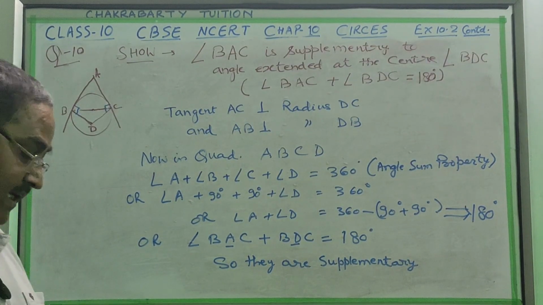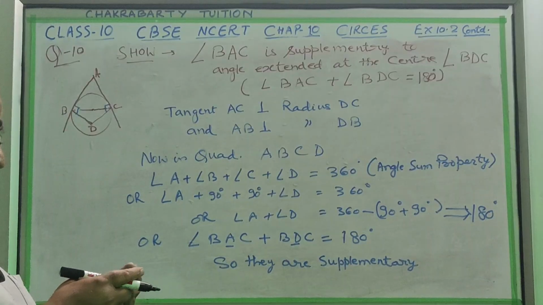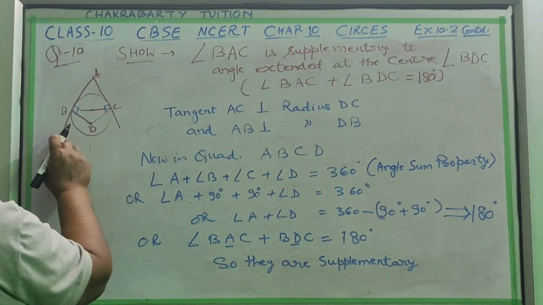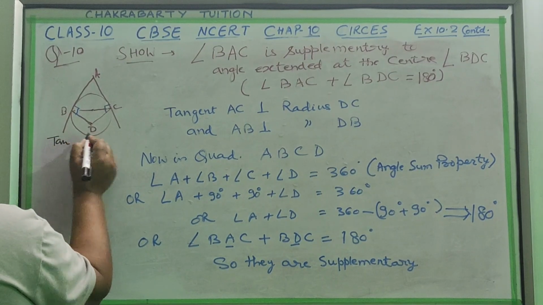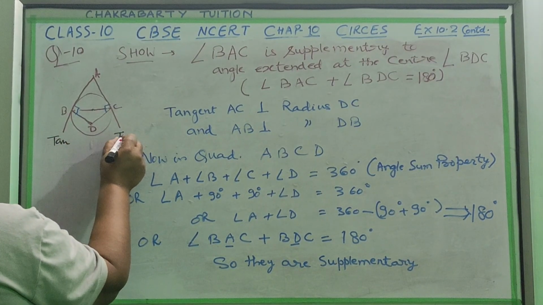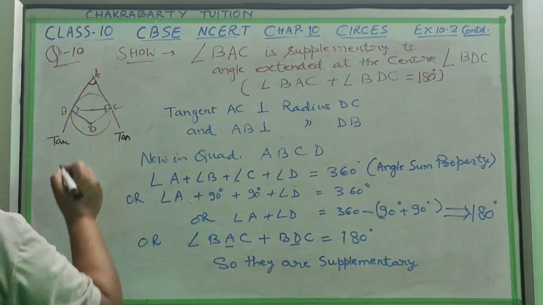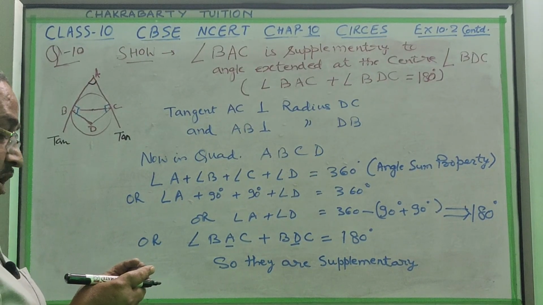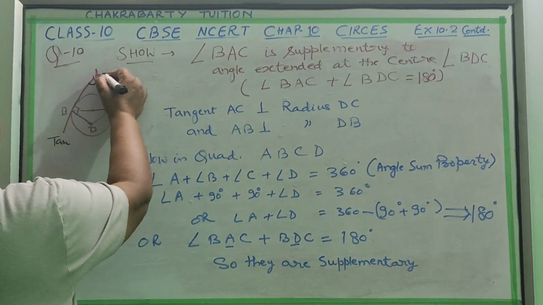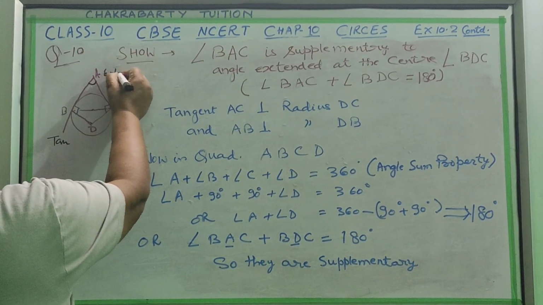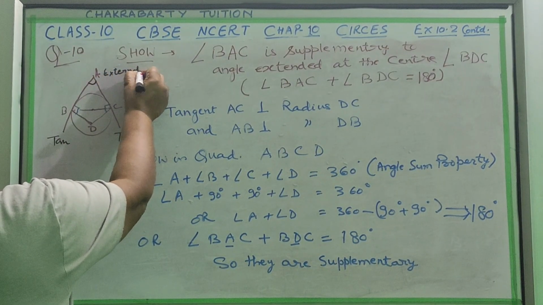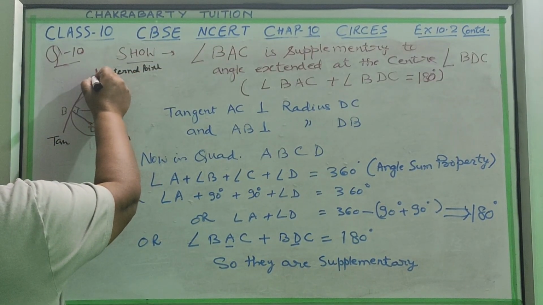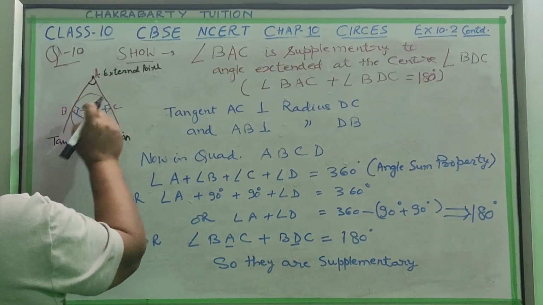Now question number 10. It is saying prove that the angle between two tangents. This is one tangent and this is also one tangent, and the angle between them is what it is asking about. The angle between two tangents drawn from an external point. A is the external point here. So two tangents are drawn from the external point A, AB and AC.